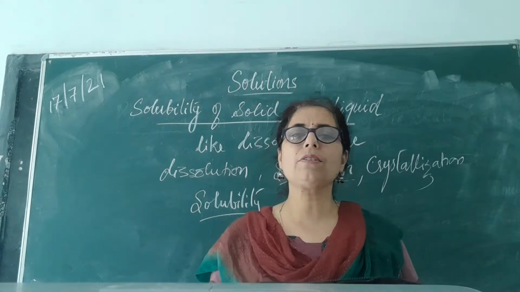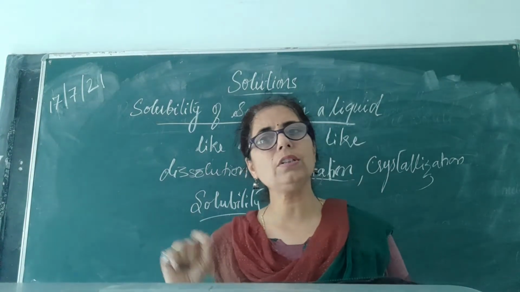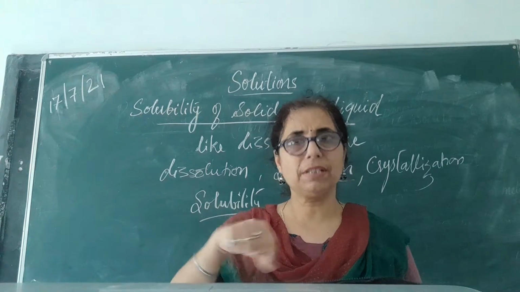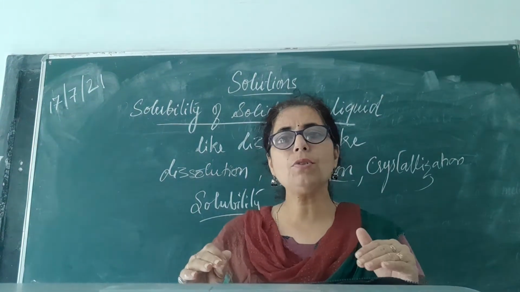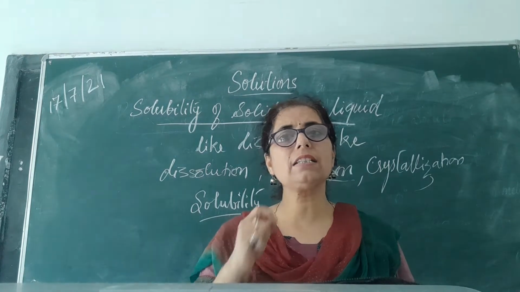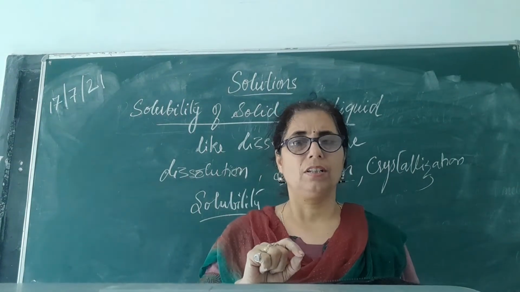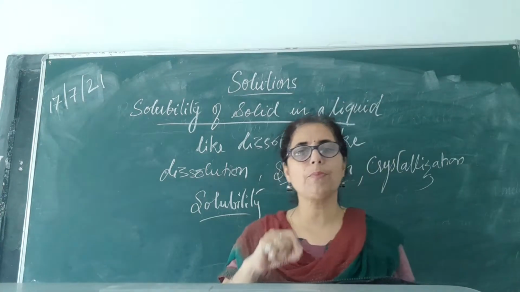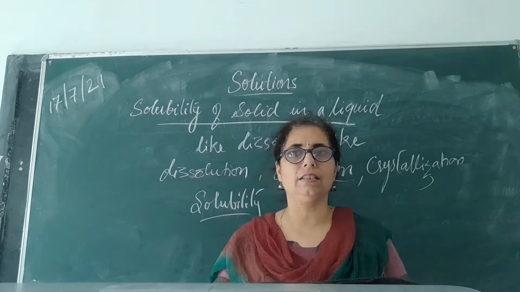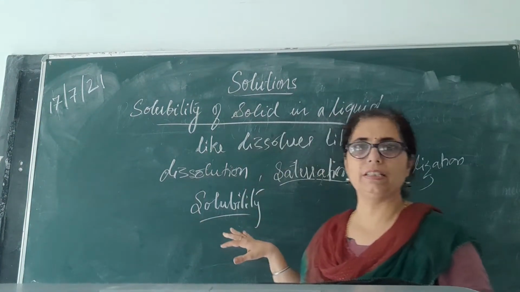When a fixed amount of solvent is taken, the amount of solute that gets dissolved in it on stirring, with no crystallization or settling taking place until the saturation point is reached, that capacity to the extent that it is forming is known as its solubility.